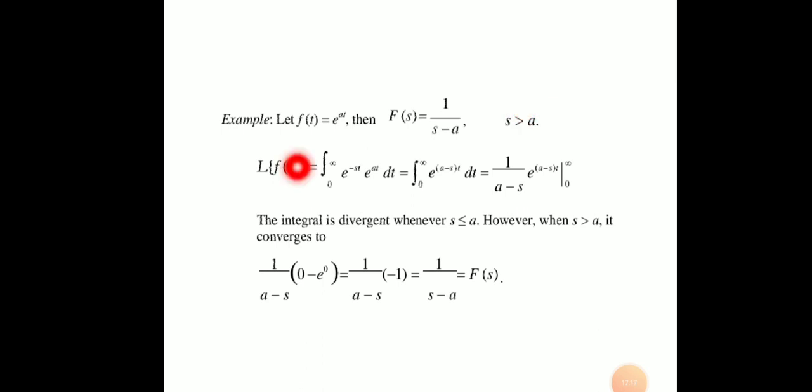So what is the Laplace of f(t)? Again we are going to use our formula. The function f(t) is equal to e to the power at, and we have to show that F(s) is equal to 1 upon s minus a.